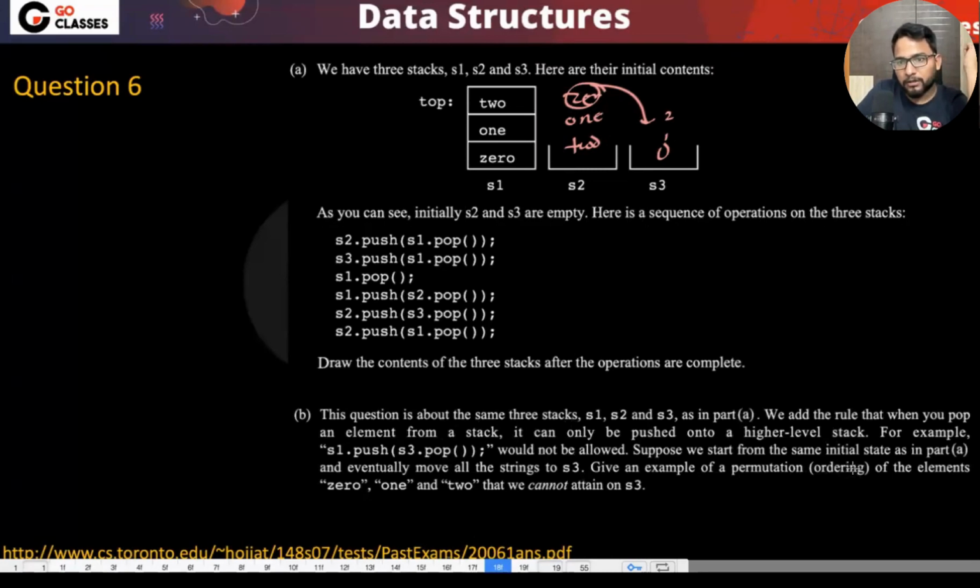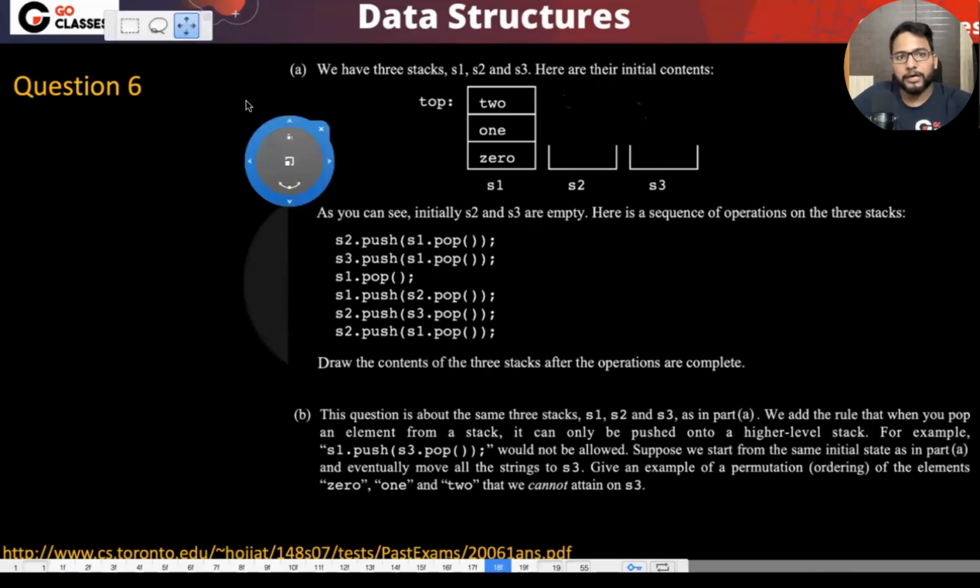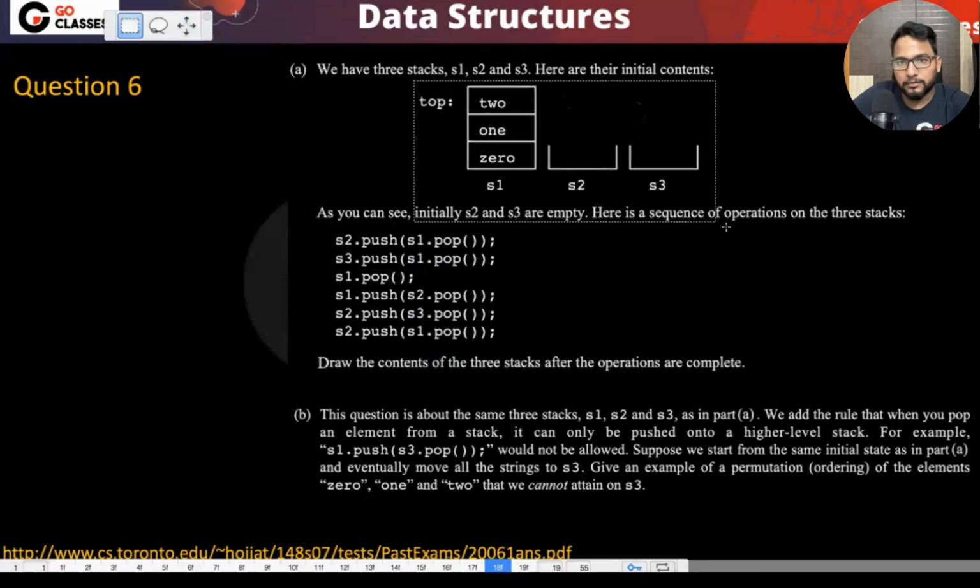Suppose we start from the same initial state in part A and eventually move all the strings to S3. Give an example of an ordering of the elements 0, 1, 2 that we cannot attain on S3. Okay, cannot attain on S3. So they are asking what kind of ordering we cannot get on S3. So basically we have this initial configuration. Okay, let me move to the next slide.